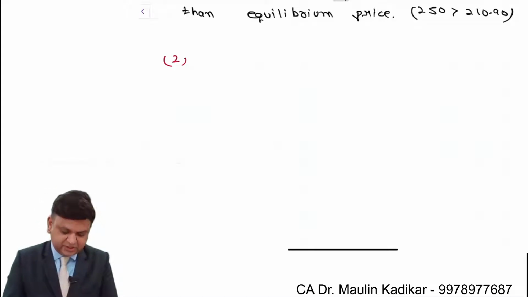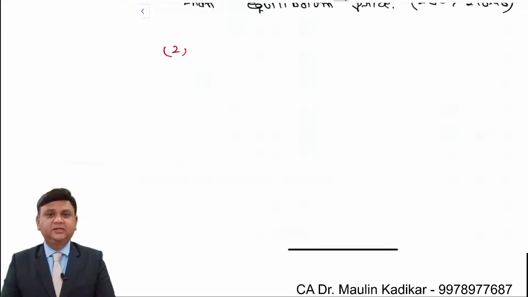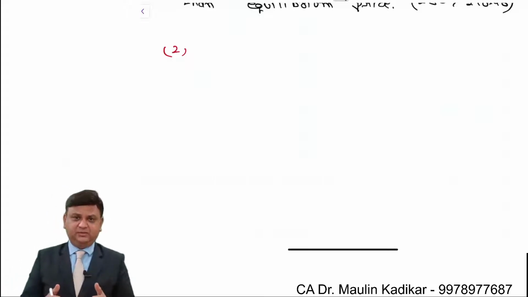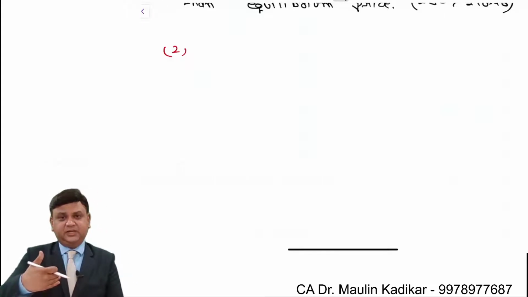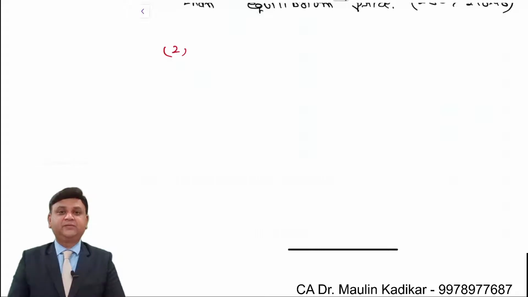So second part of the question, in that we are required to take into account the information about the growth rate, and of course we will apply the dividend discount model approach for the purpose of calculation of answer. We understand that the question is providing the information that company will start paying the dividend from the third year onwards. For the third year, fourth year and fifth year, we will make the computation of the dividend income that investor is going to receive. At the end of the fifth year, we'll compute the P5.